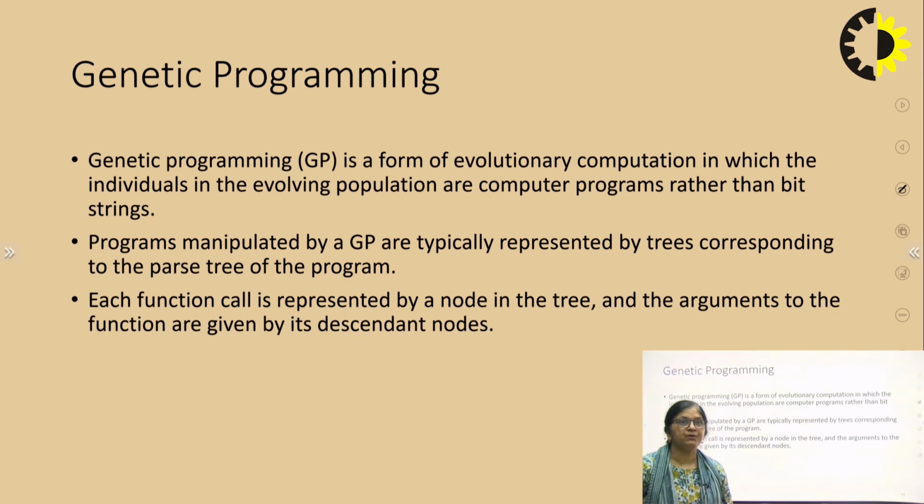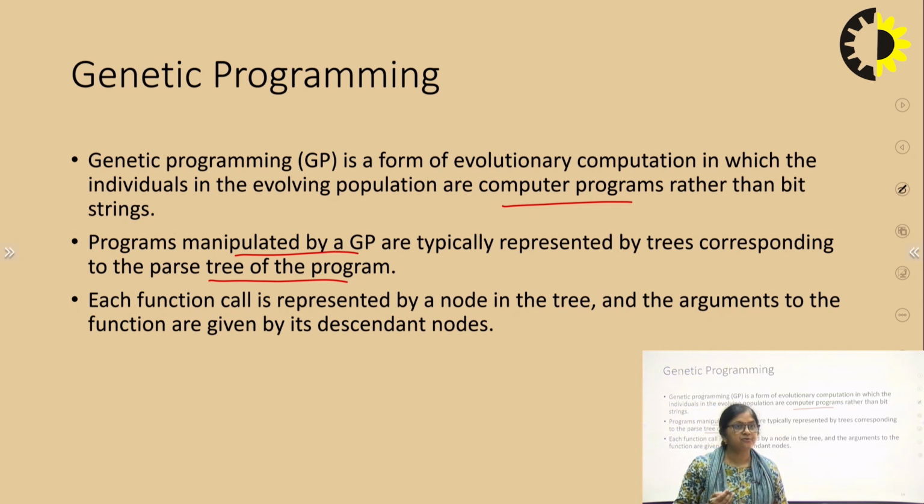In this, the population is not bit strings, these are computer programs. These programs are manipulated by genetic programming, and they are represented by parse trees, and these parse trees are the input to all the operations. How are these parse trees formed? Each function call is represented by a node, and its operands are taken as the descendant nodes.